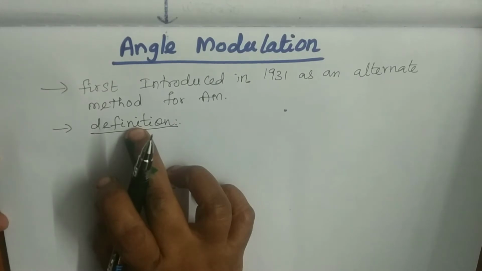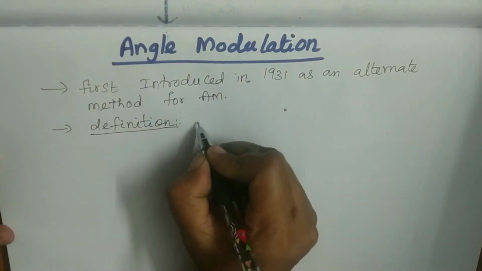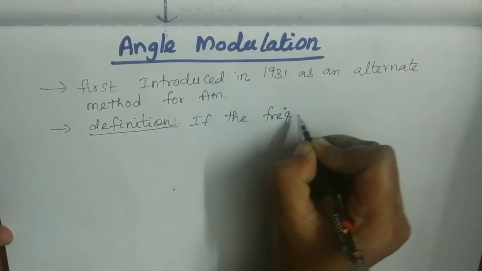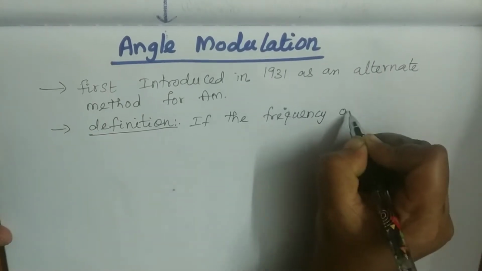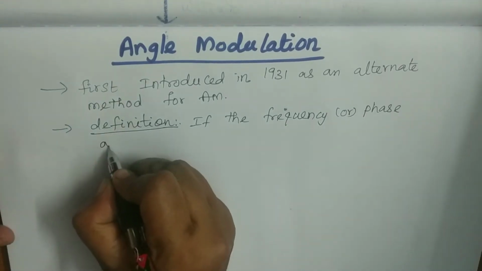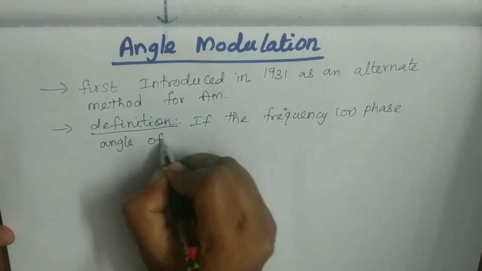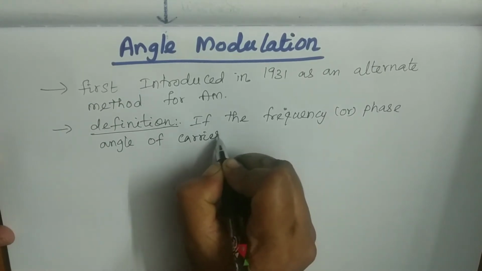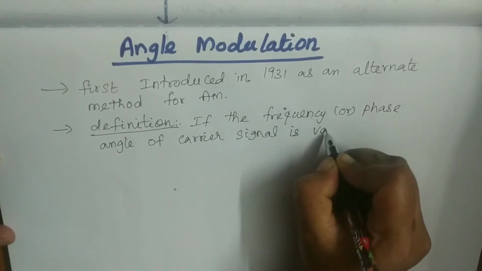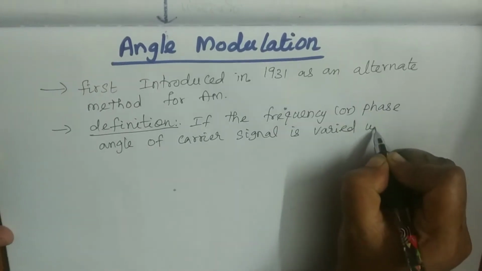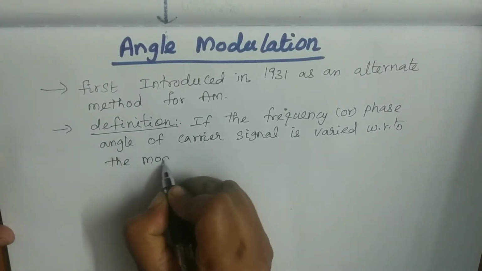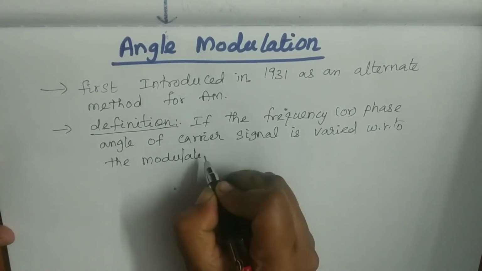I am going to write the definition for angle modulation. If the frequency or phase angle of the carrier signal is varied with respect to the modulating signal, then it is called angle modulation.